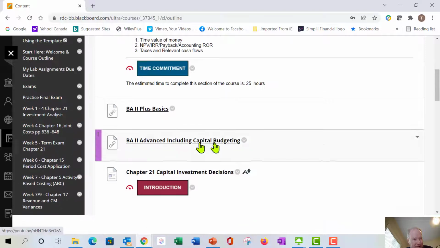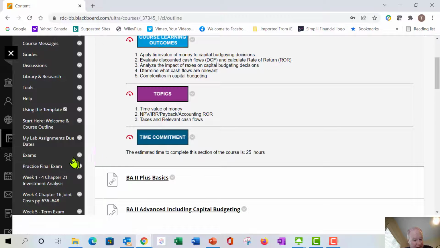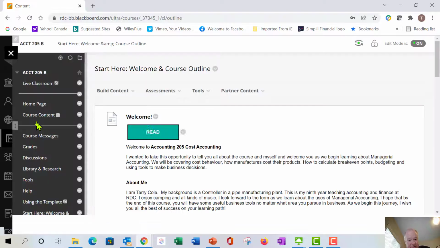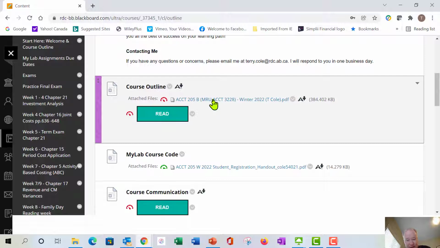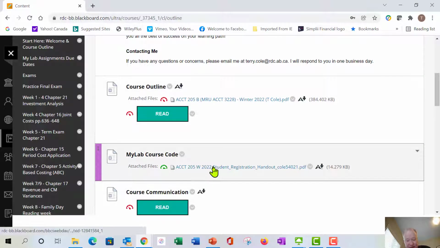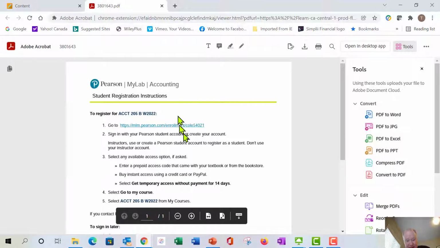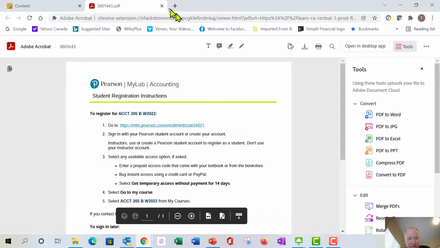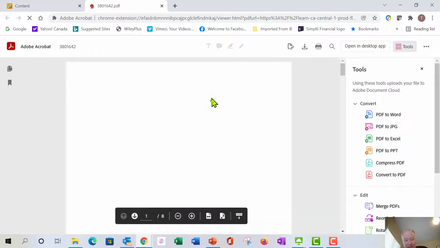We'll just look at the course outline here and the course code to get started in Pearson MyLab. You start here, a little bit about me, and here's the course outline, and then here's the Pearson access code. So you'll just follow the instructions on this card. You've got the course code here that you'll type in, and that'll take you to our course for 205 Winter 2022. And of course the course outline is here, so have a look at that.